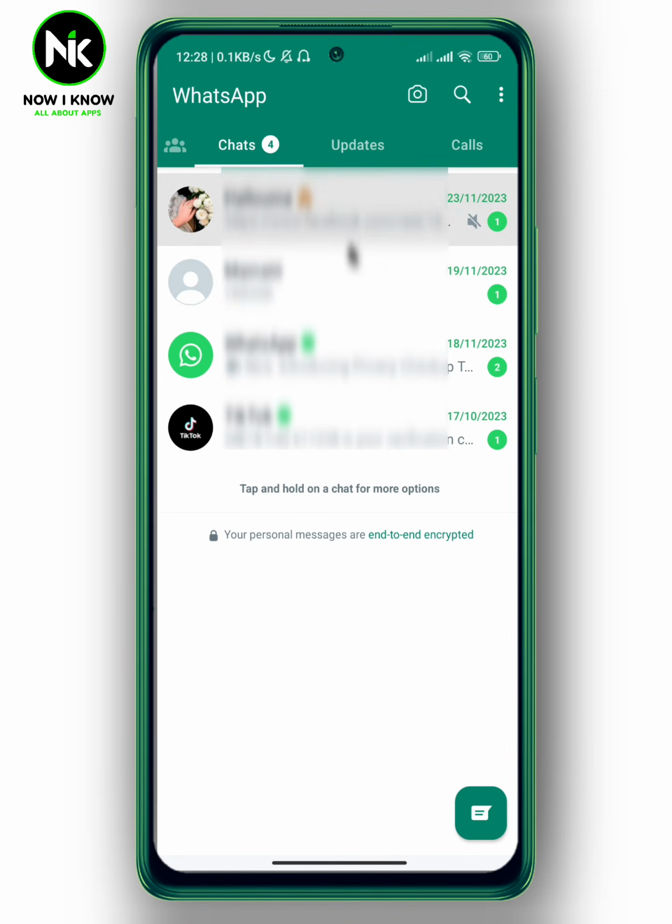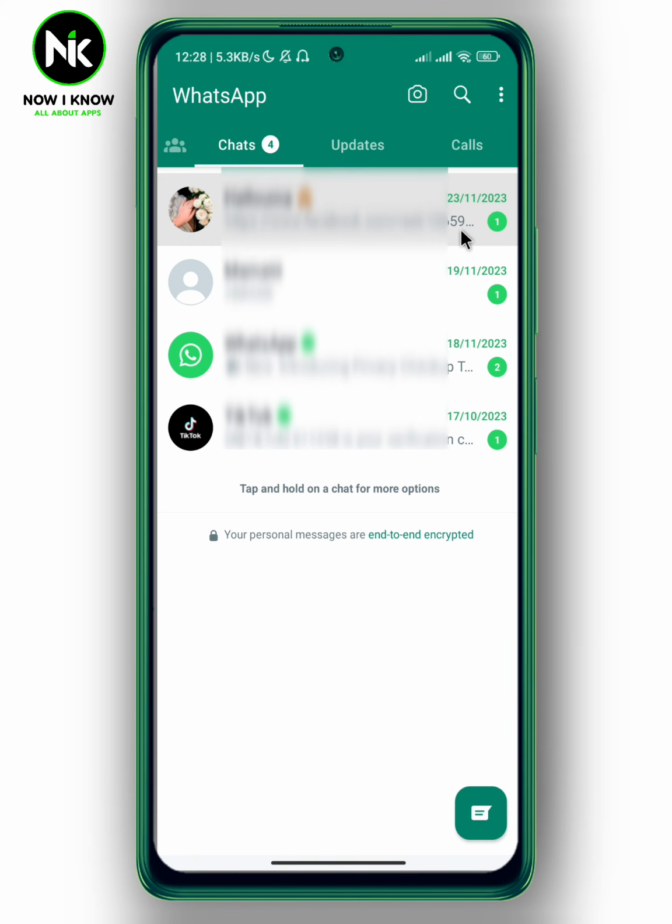And for example, if you don't get notification sound from a specific person, then make sure you haven't muted his chat. So as you see here, we got this mute icon, which means I've muted notification for this chat. Now to unmute it, then make a long press on it and tap on this icon. And like that, I've unmuted notifications.